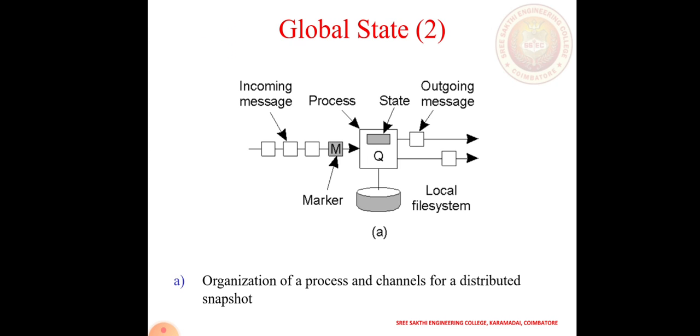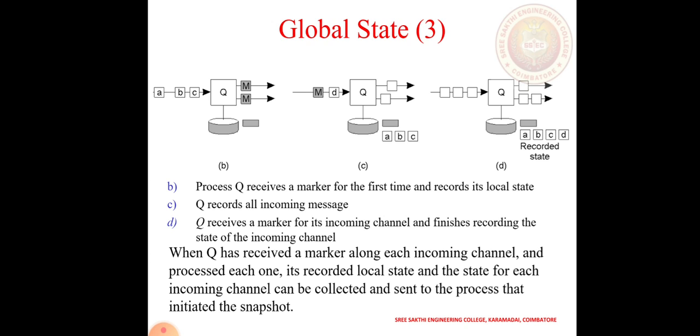Here in this diagram, the initialization and the marker are shown. The marker organizes the channels and distributes the snapshots. Here the marker plays the vital role. It records all the states, and based on that marker recording, the synchronization happens. That means process Q, on receiving the marker for the first time, records its local state. Q records all the incoming messages. Q receives the marker on its incoming channels and finishes the recording.